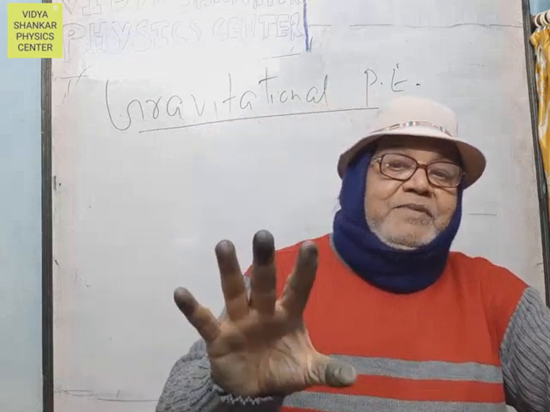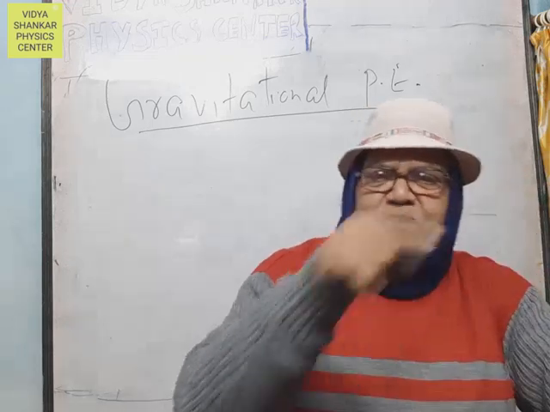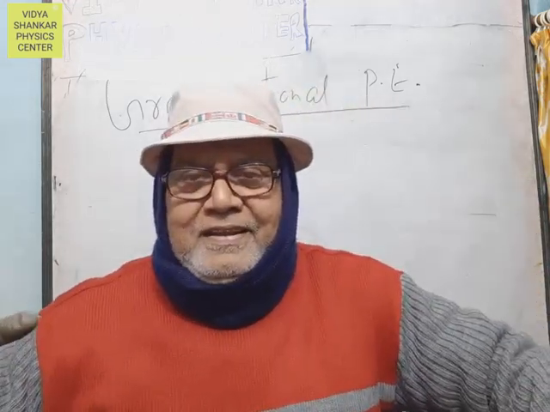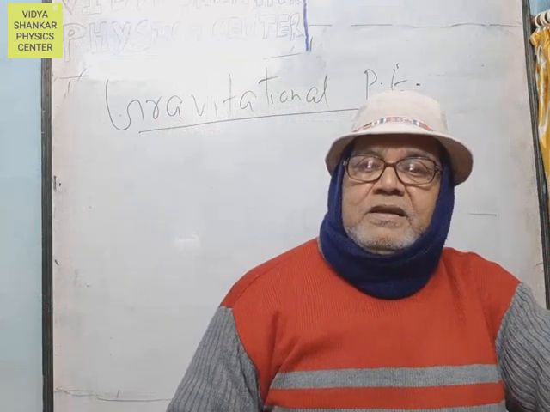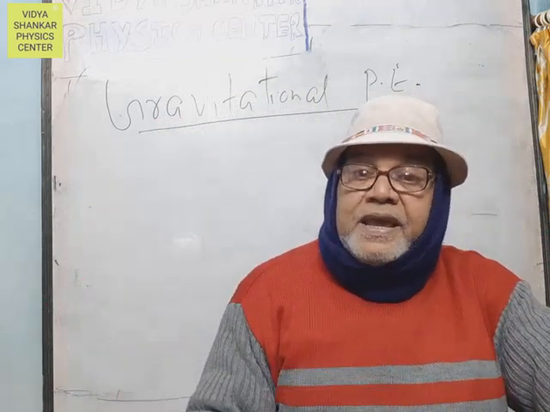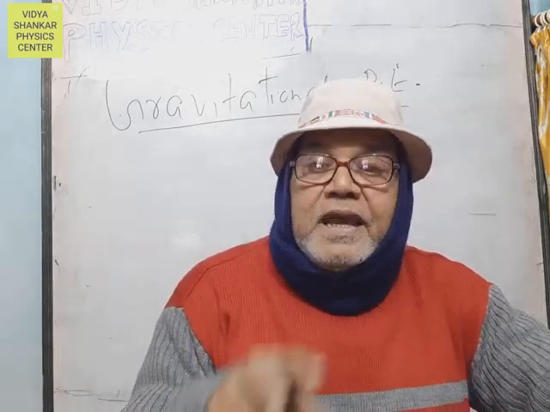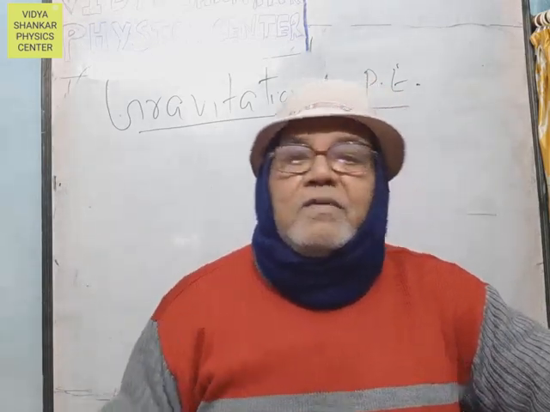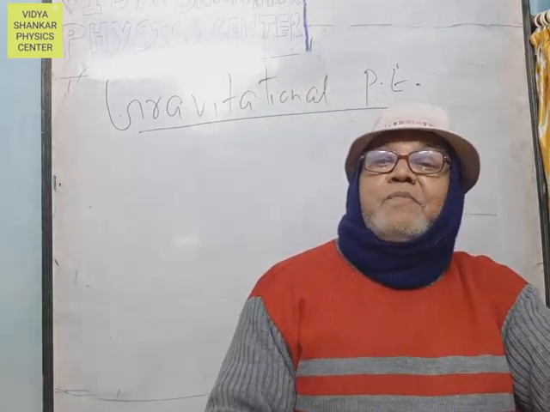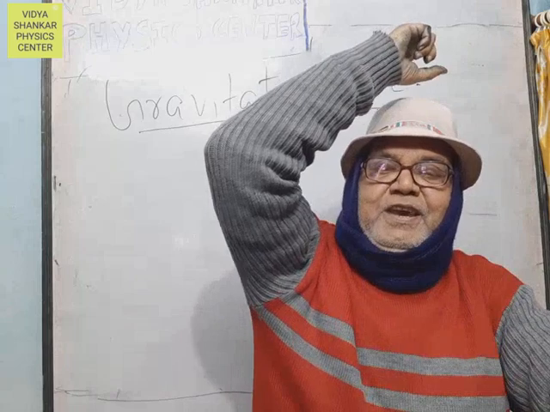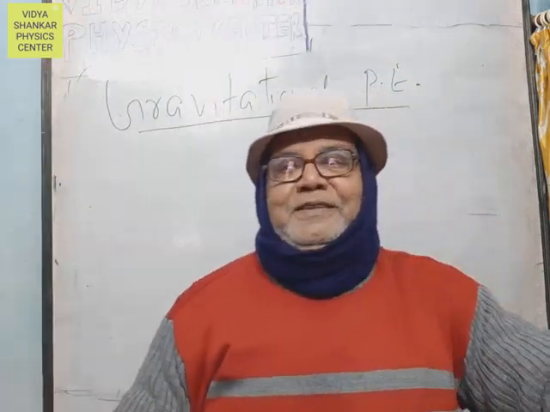In the case of gravitational potential, it is 1 kg mass. But in gravitational potential energy, it is M mass, and M is greater than 1 kg. It is the work done in bringing a certain mass from infinity to a point P in the gravitational field.